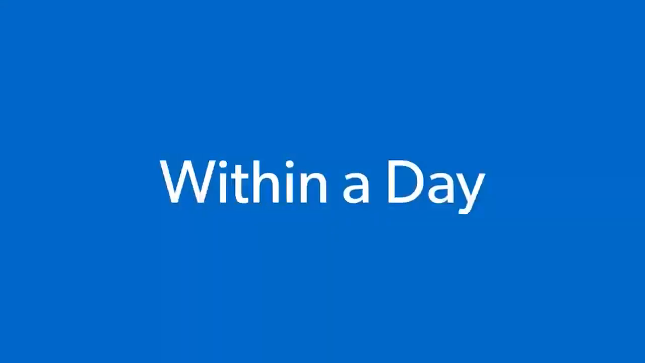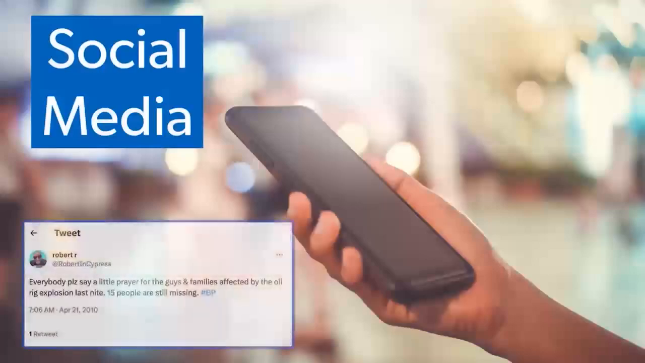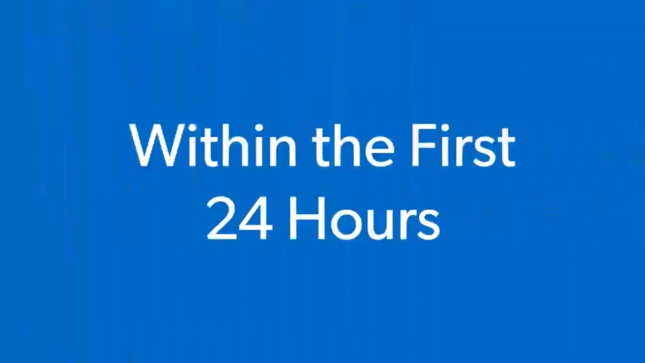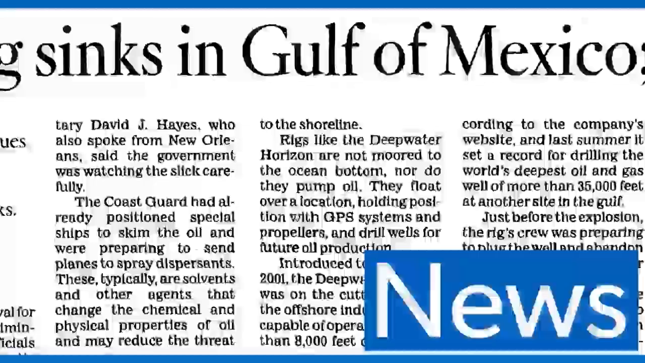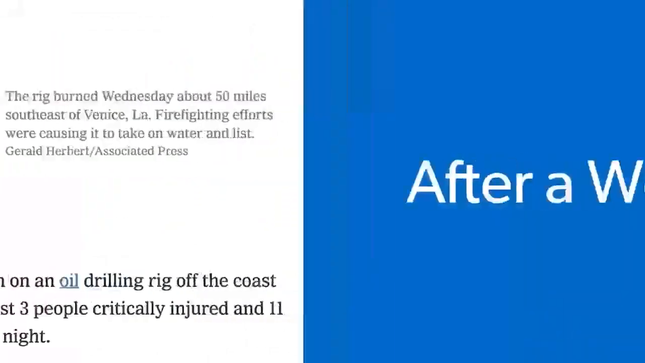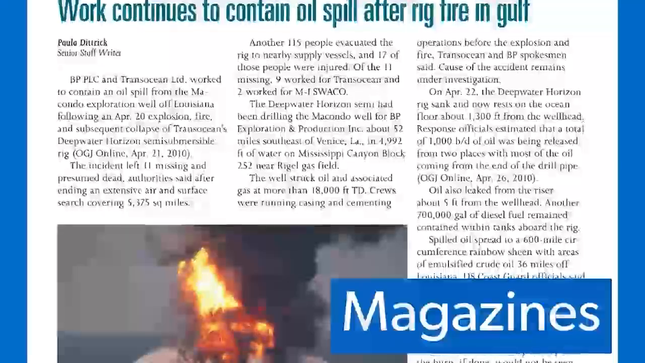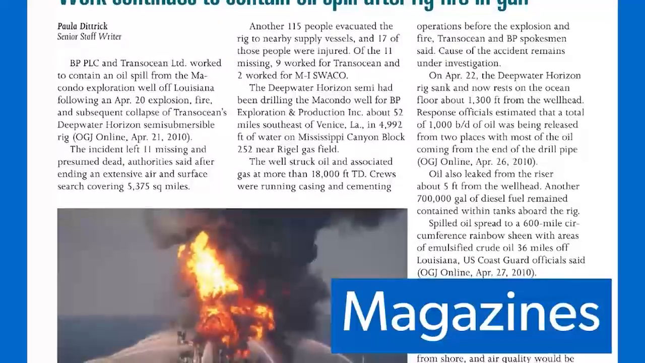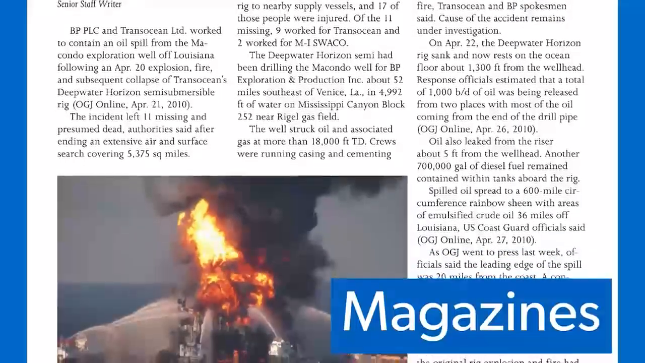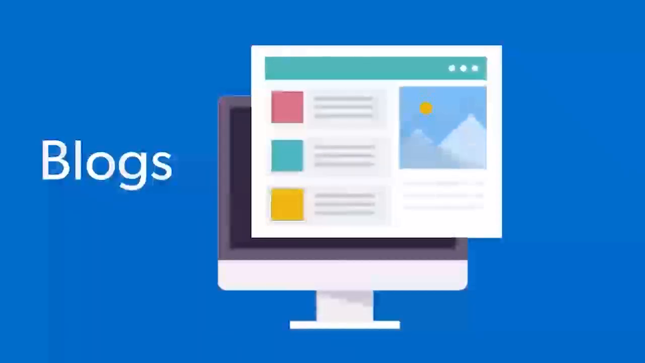Within a day of the incident, we could begin to see people posting about the tragedy on social media. Also within the first 24 hours, news reporters and journalists began to inform the public about the event. Then after a week or so, we began to see magazine articles and blogs about the event. Magazines and blogs, while different formats of information, both take the information from journalistic reporting and expand upon it, interpreting the information and framing it in a way different from news journalists.